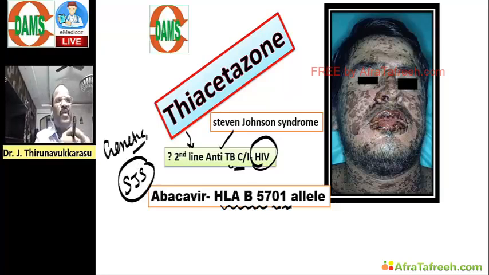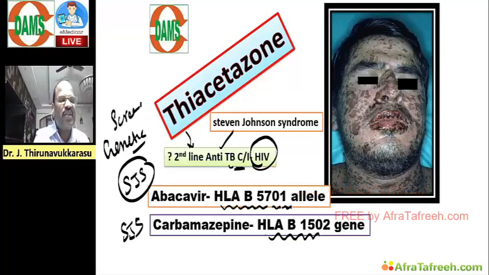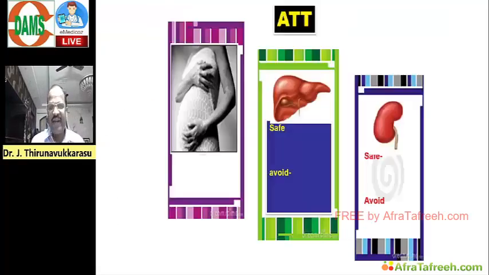This is important. Similarly, look at this. We have one drug called carbamazepine that causes Stevens-Johnson syndrome in a patient with HLA-B*1502. That means which are the drugs needing a genetic screening test, think of abacavir and carbamazepine. Expect a question.